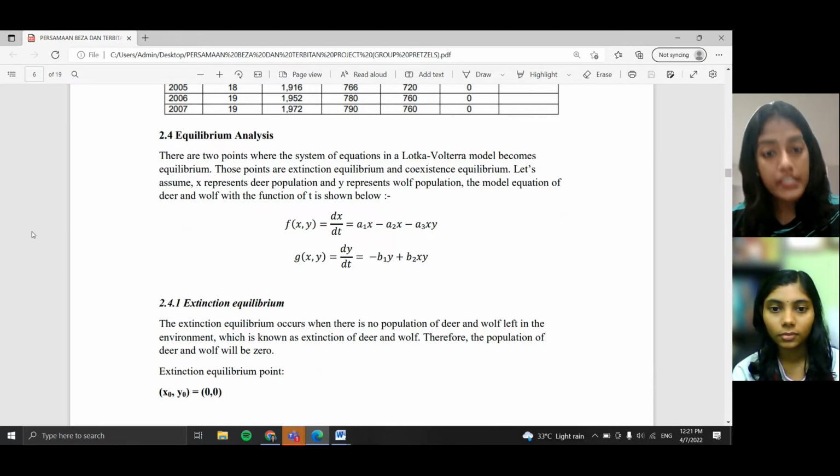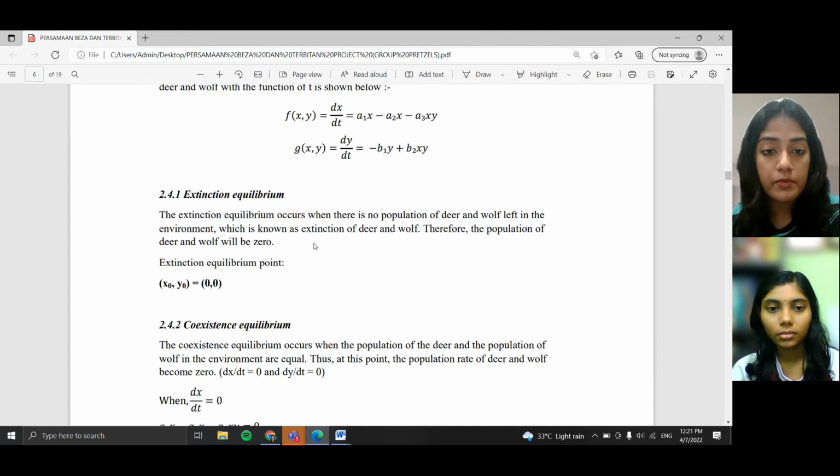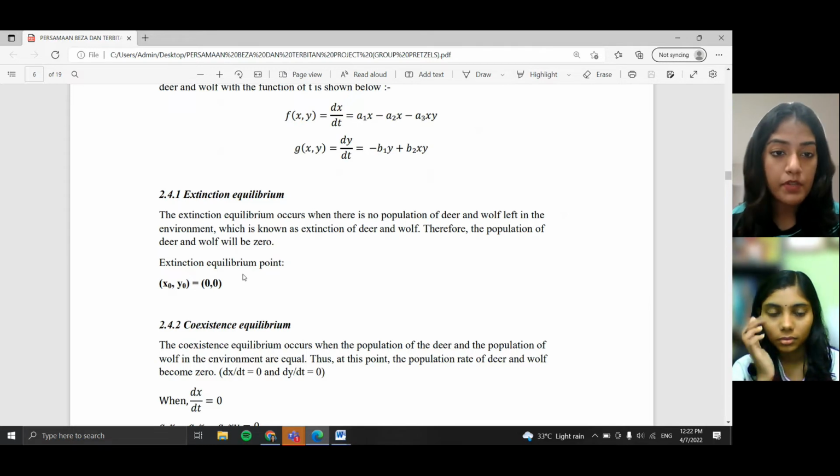Assuming x represents deer population and y represents wolf population, the model equation of deer and wolf with the function of t is shown as stated. The extinction equilibrium occurs when there is no population of deer and wolf left in the environment. Therefore, the population of deer and wolf will be 0. So the extinction equilibrium point is x naught, y naught equals 0, 0.